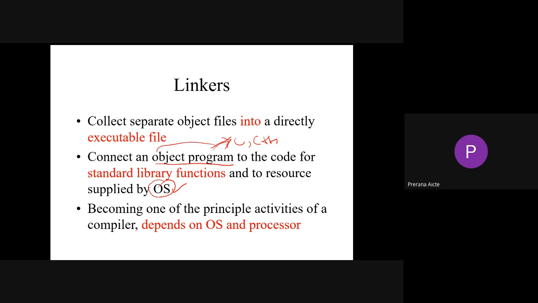For that, the object-oriented programming language Java treats all operating systems as equal. Okay, right. So one of the principal activities of a compiler depends on the operating system and the processor.